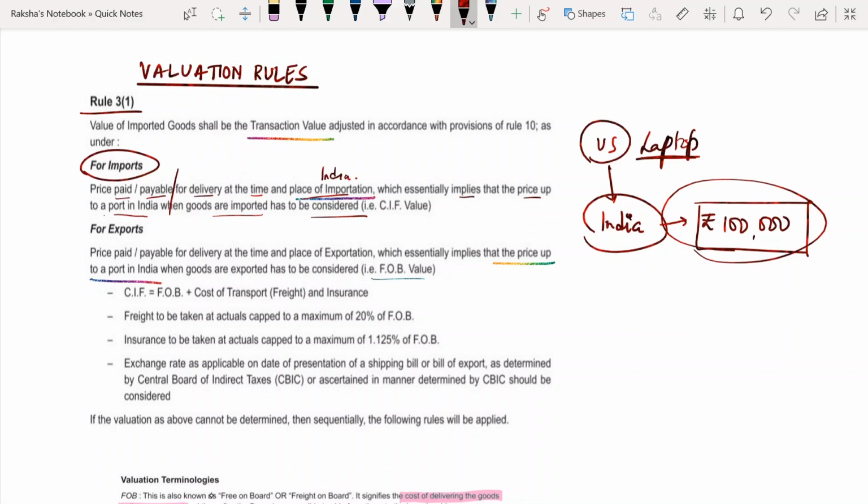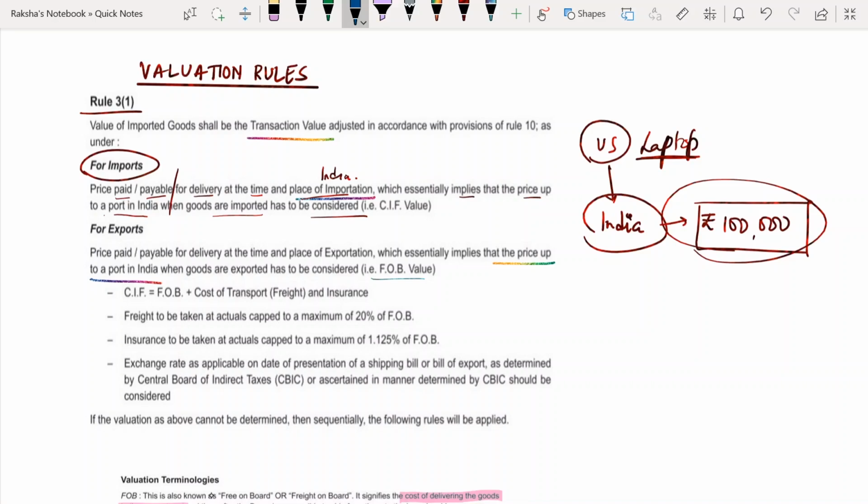Until whichever Indian port we are talking about, up to this point, whatever price you are going to be paying is the value that will be determined for the purpose of imports. This is not there for your practical sums, but you still need to understand that point number 1, it will be the transaction value.